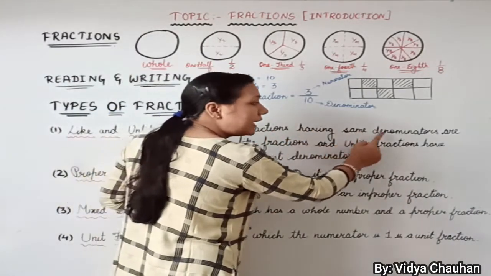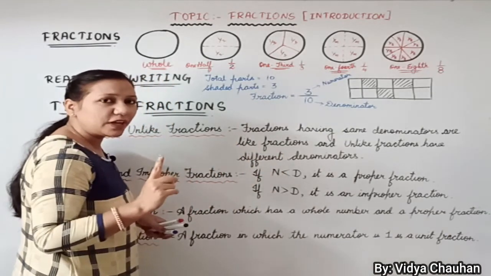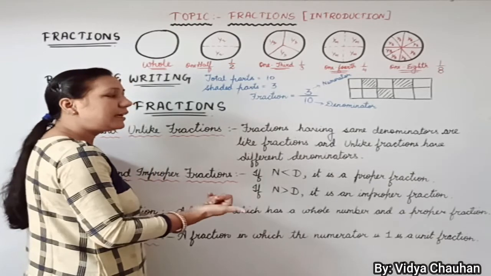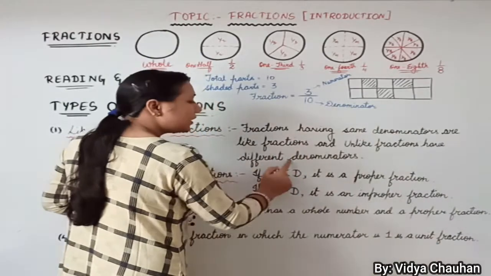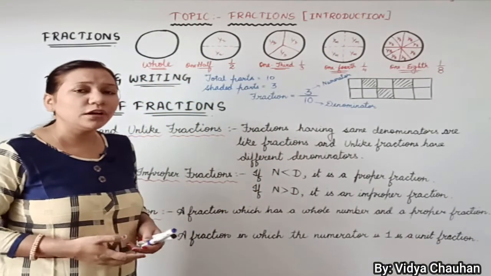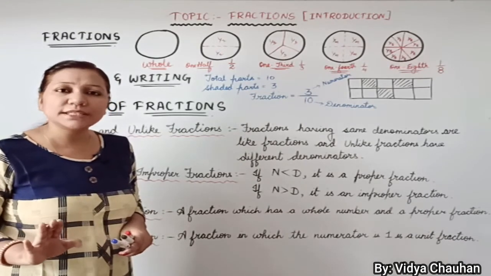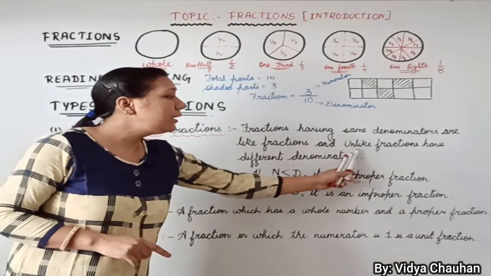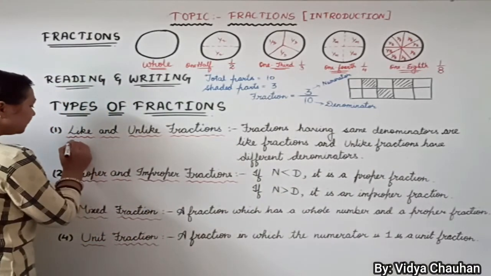Fractions having same denominator are like fractions. What are like fractions? The fractions which have the same denominator are called like fractions, and unlike fractions have different denominators. And if there are 2 or more fractions given to us whose denominators are not the same, they are called unlike fractions. Clear, students?